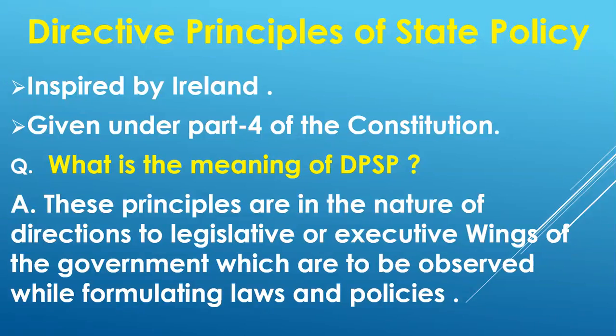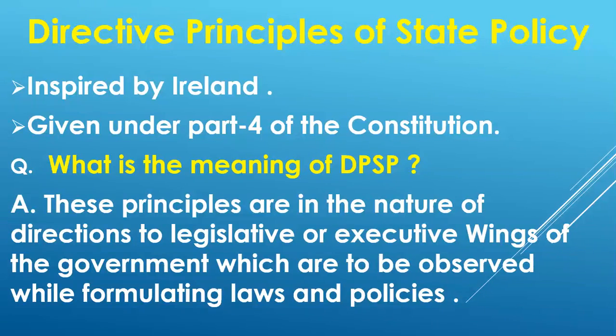And friends, we all know what the legislature is. Parliament is the central legislative body, and similarly state legislative assemblies are state legislative bodies. So whenever the legislature makes any law or policy, it has to follow these principles and keep them in mind.